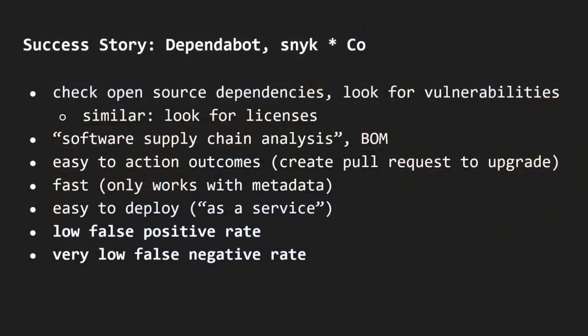However, recently there are also very, very good examples. One example that works really well for a lot of people is Dependabot, and there are similar tools like Snyk that look into your software supply chains. It comes with GitHub, so if you have a GitHub project, it comes for free, and there's nothing you have to configure. It runs in the background, looks into your software dependencies and the libraries you're directly or indirectly using, and cross-references this with vulnerability databases.